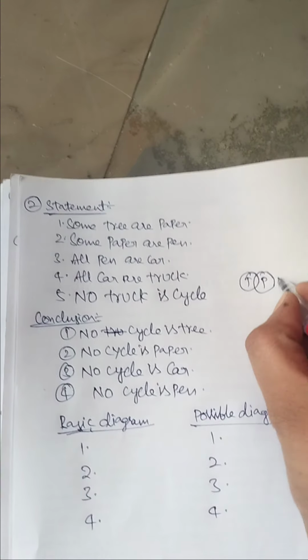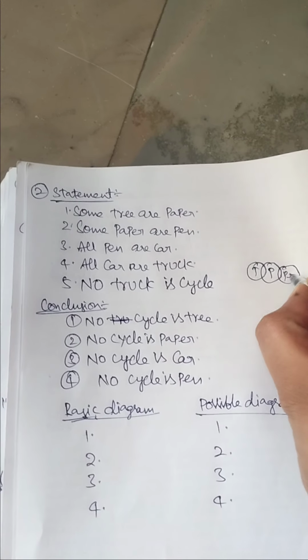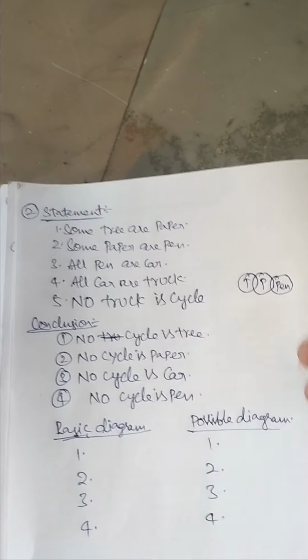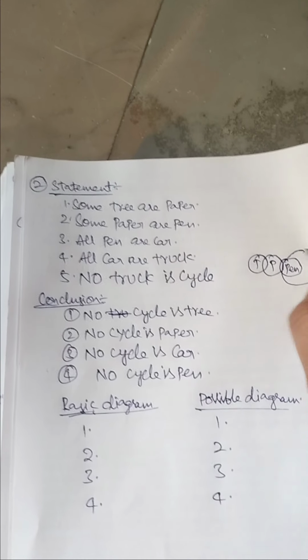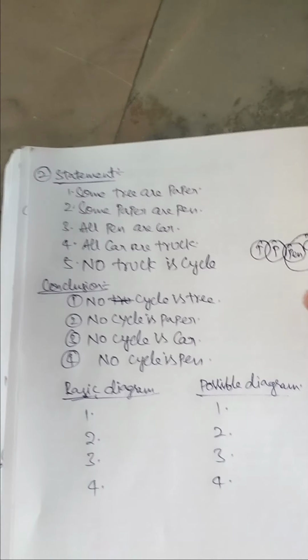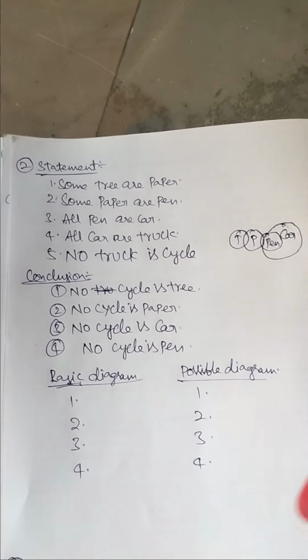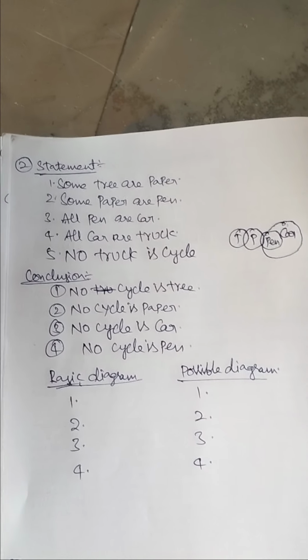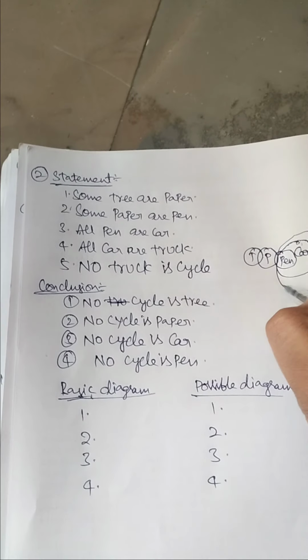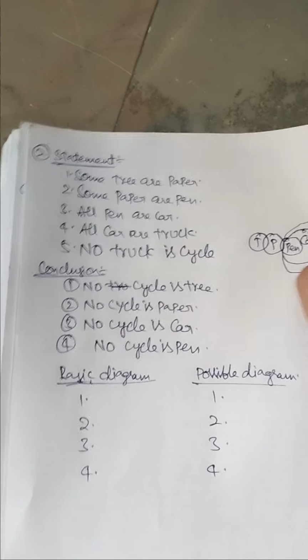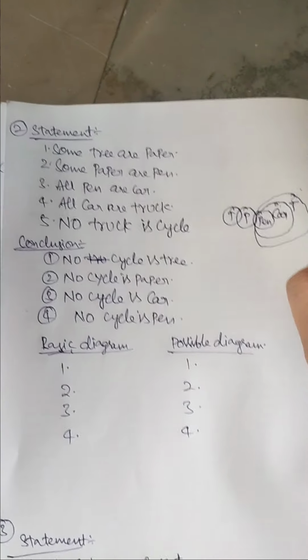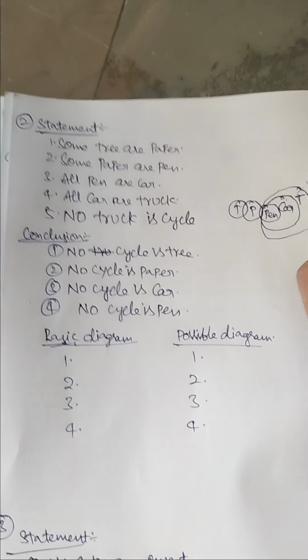Some papers are pens. All pens are cars. Please observe carefully. All cars are trucks. Again, all cars are trucks. Here no truck is a cycle.